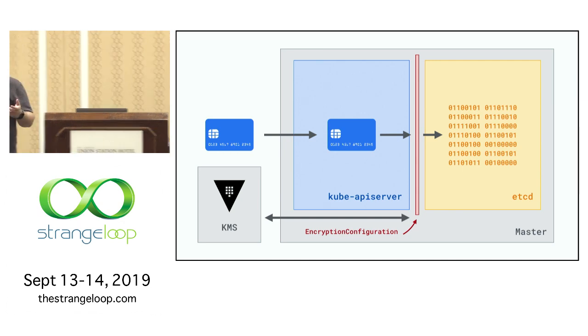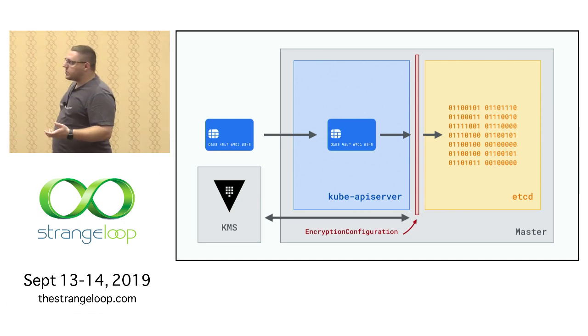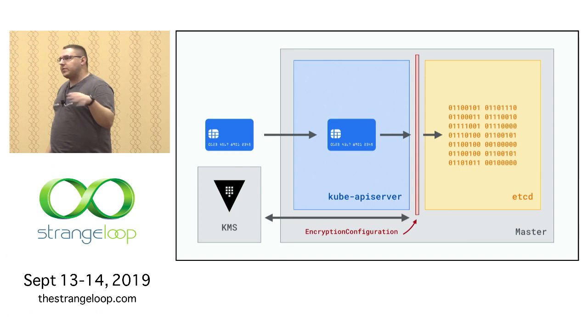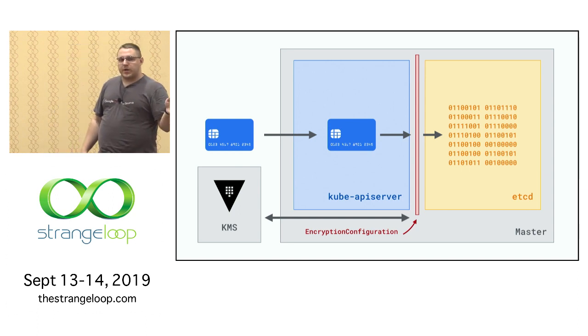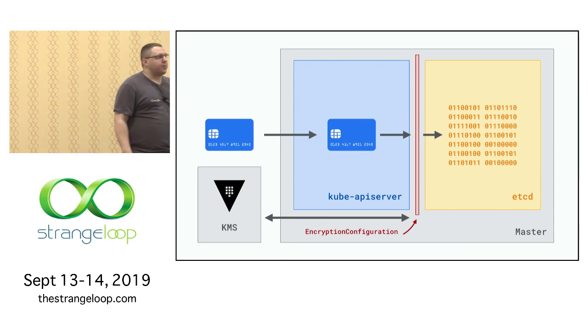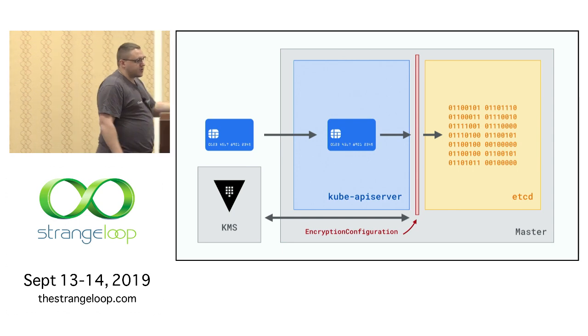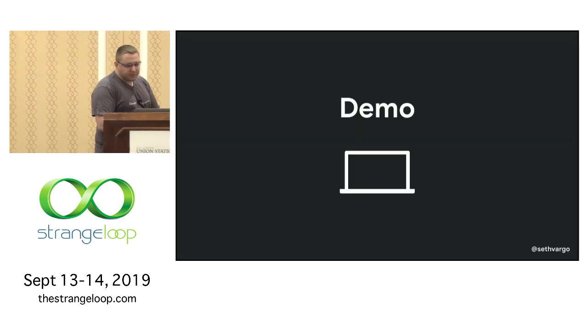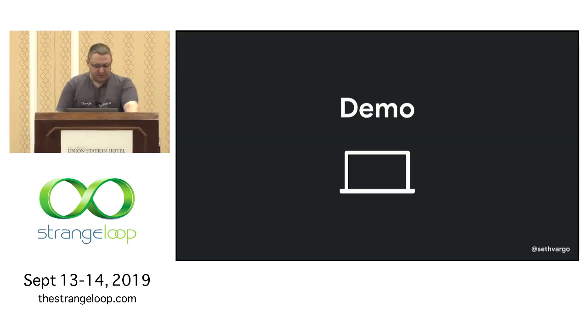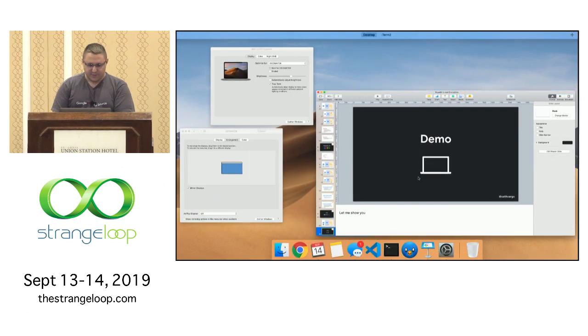Vault has this really cool thing called the transit backend or transit secrets engine. All of the data goes through Vault's transit secrets engine and does the encryption the same way that the third-party KMS provider would do. I promised you multiple live demos, so we're going to do one more. This time I have to run over to Minikube because I'm lazy and didn't install Vault.